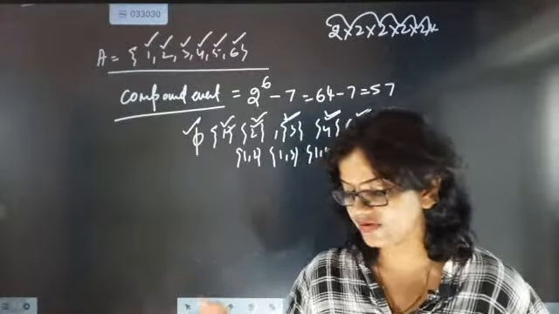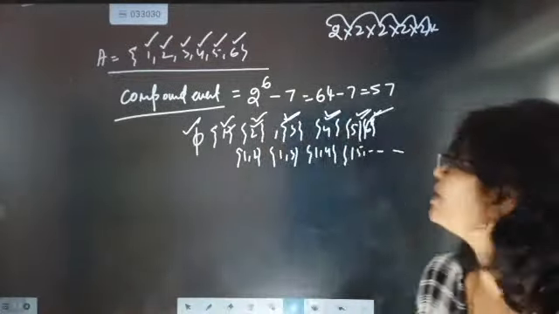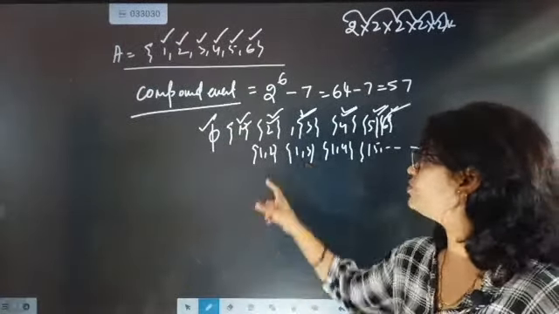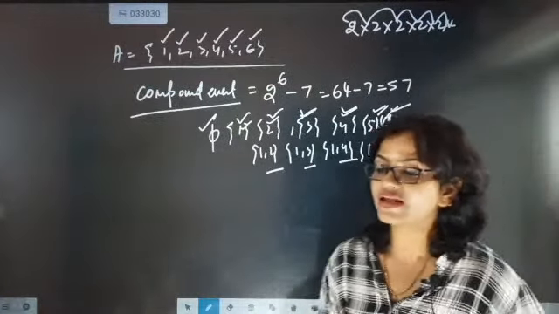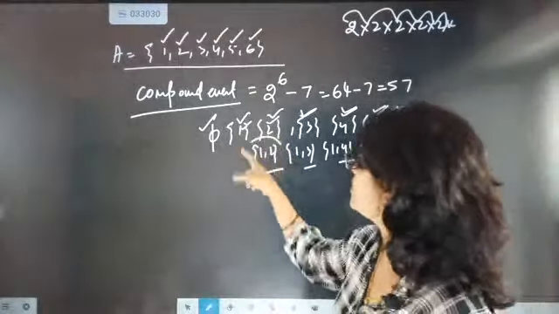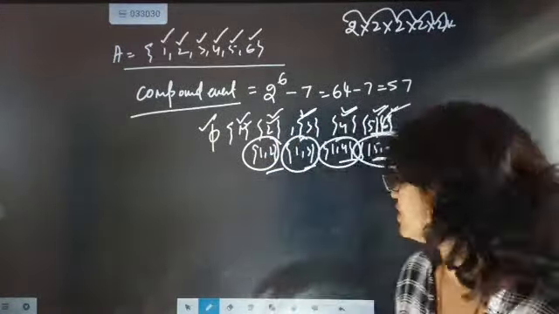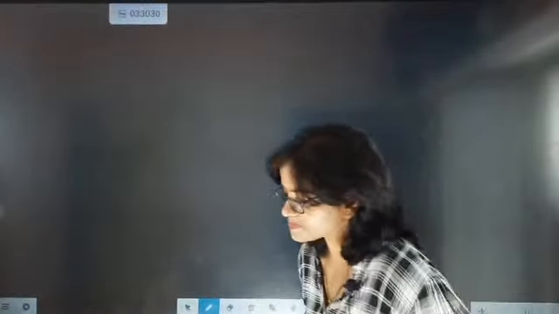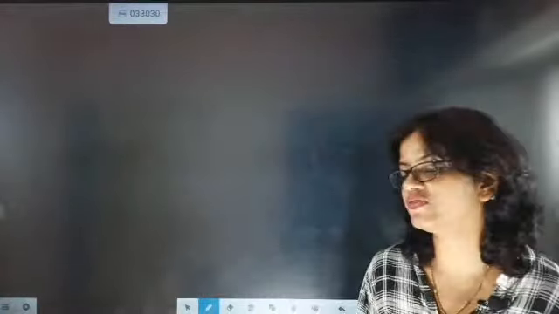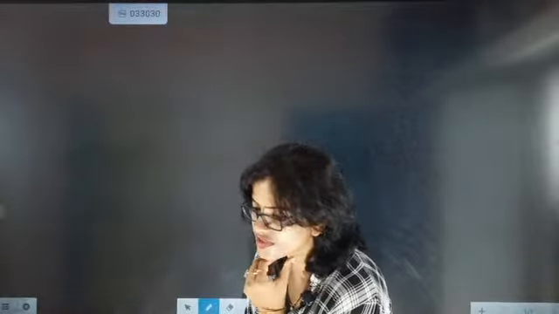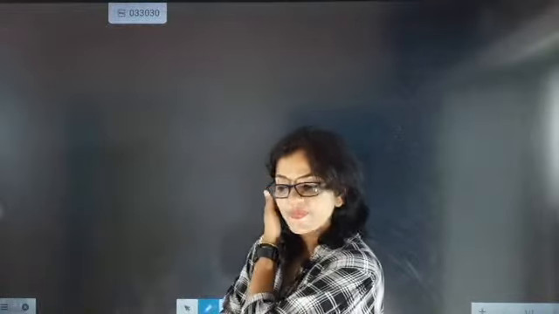If 3 sets are there, then it will also be considered a compound event. Okay, so here you see these are compound events. 1 2, 1 3, 1 4, 1 5 are exactly coming under compound events. Fine. So now we are going to go for the next one, that is called mutually exclusive event. Gautam, 6 elementary events, 57 compound and 1 impossible event, and that total will be equal to 64. Absolutely correct, Gautam.